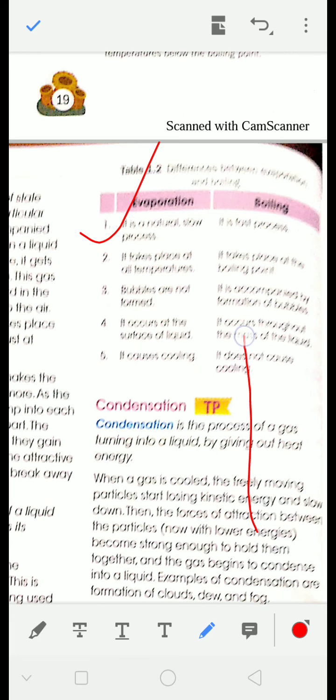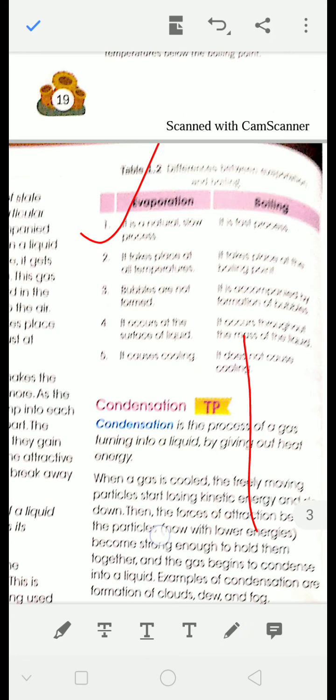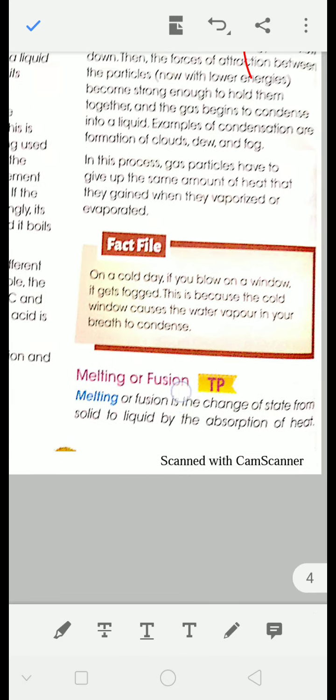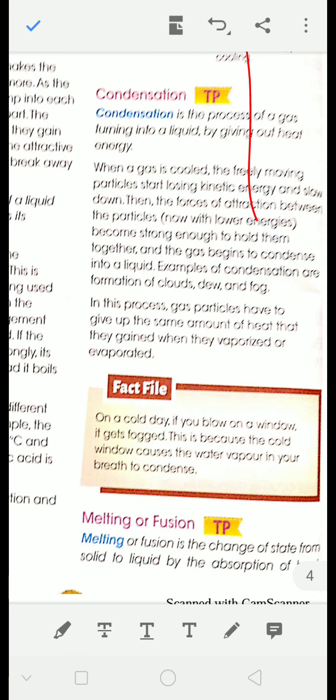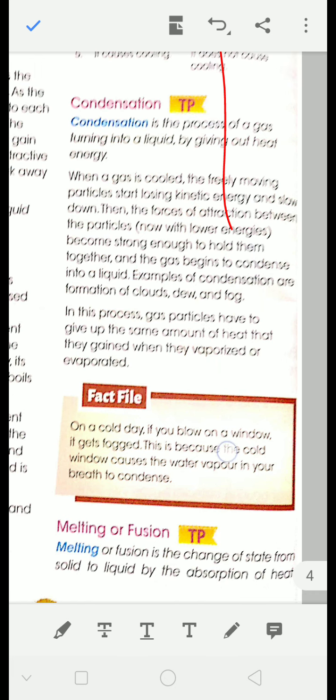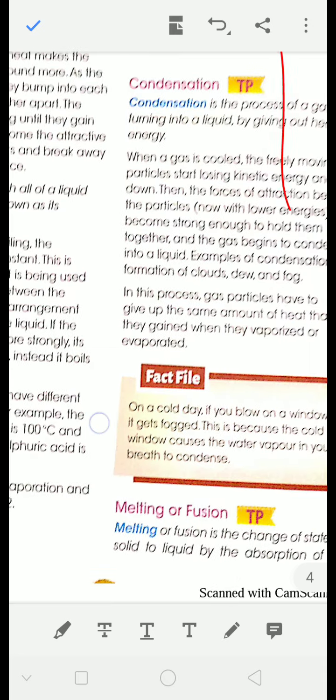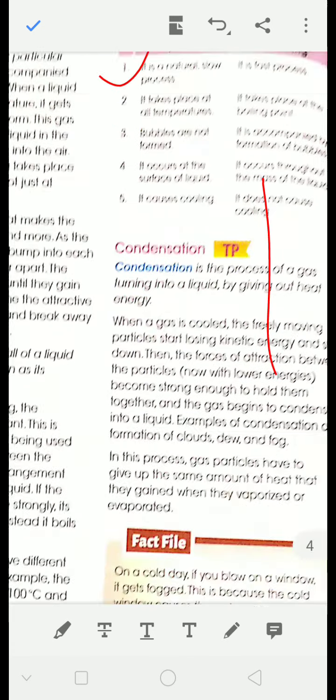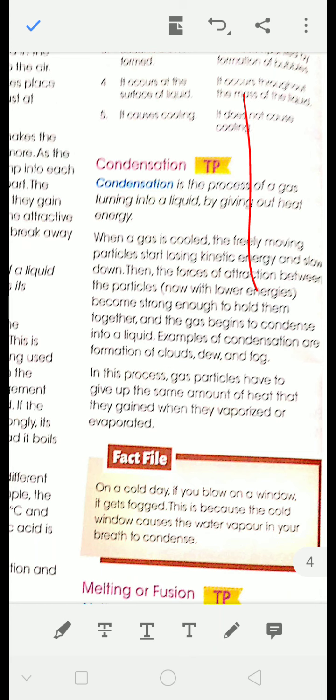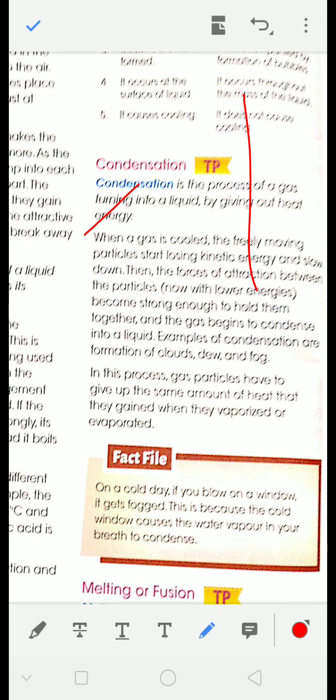Now let's come to the next topic, condensation. What is condensation? Condensation is the process of conversion of a gas into a liquid, the opposite of boiling, evaporation, or you can say vaporization. It is the process opposite of vaporization, the conversion of a gas into a liquid.